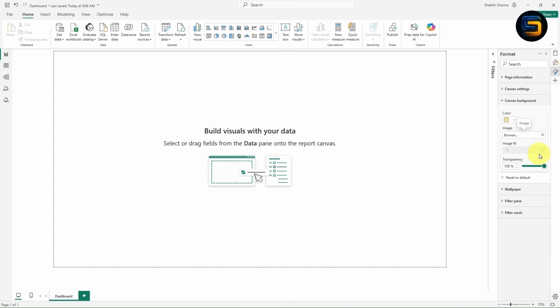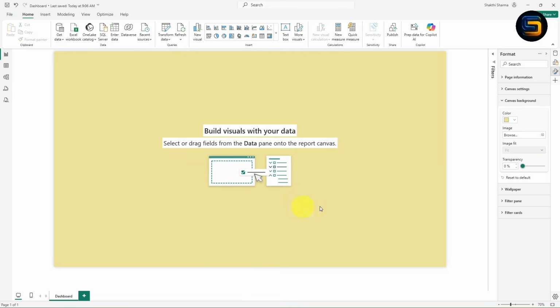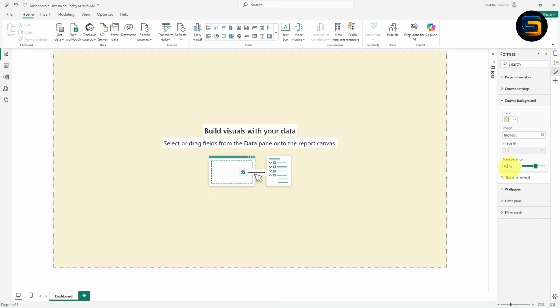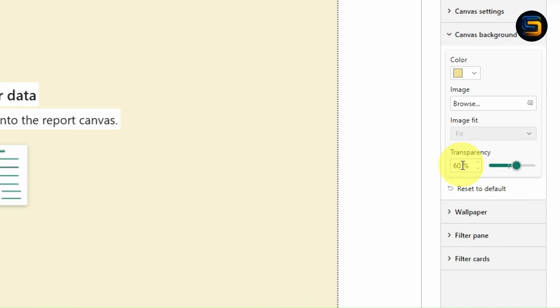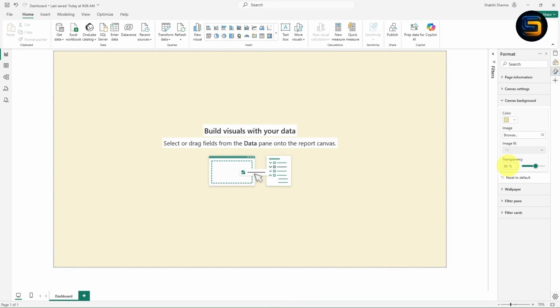I will select this color. You might be thinking the color is not visible. So what you can do is reduce the transparency. I will take it as 0. Now the color will appear. So basically with the help of this option you can change the canvas background. Now instead of 0%, I will give the transparency as 60%. Just write it here, or you can adjust with the help of this scroll bar. I will give the transparency 60%, enter. Now you can see the transparency of this color is reduced to 60%.